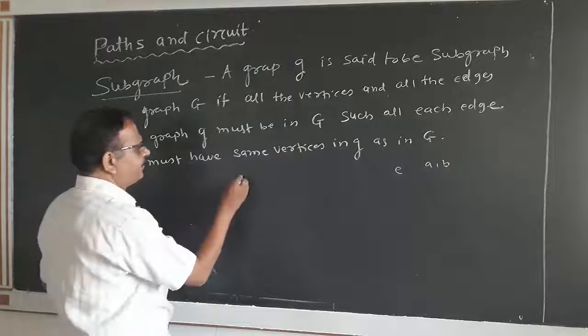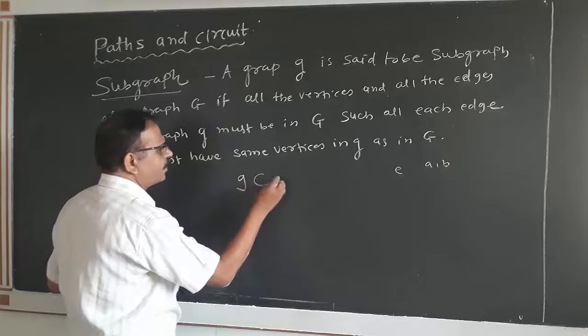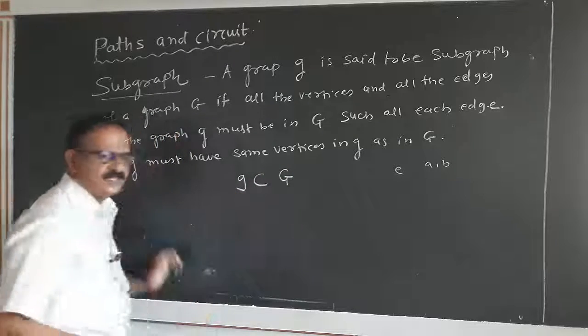And this can be denoted by g is a subgraph of G. We shall denote it in this way.